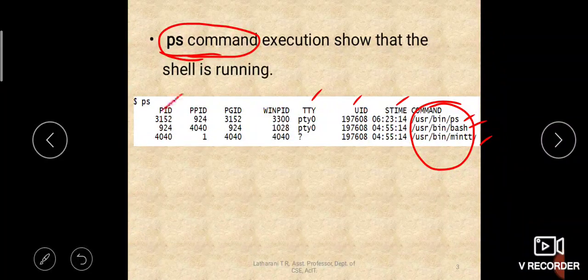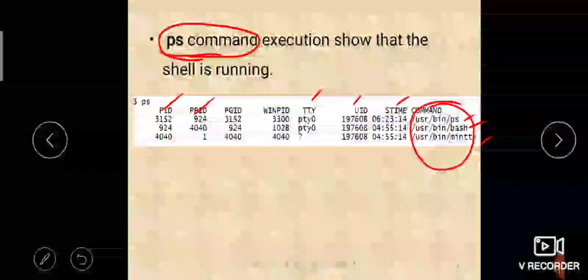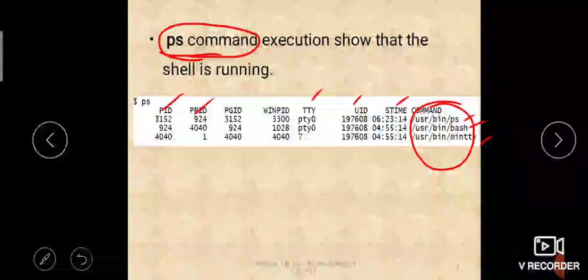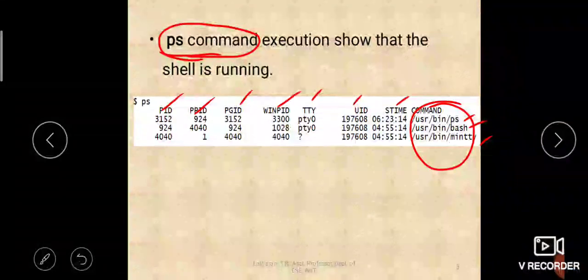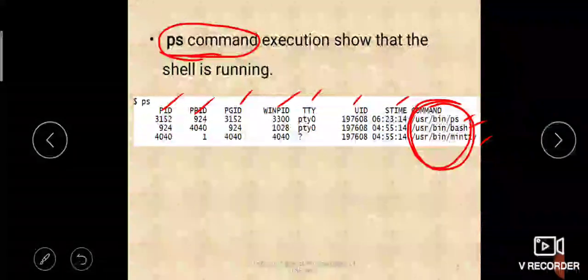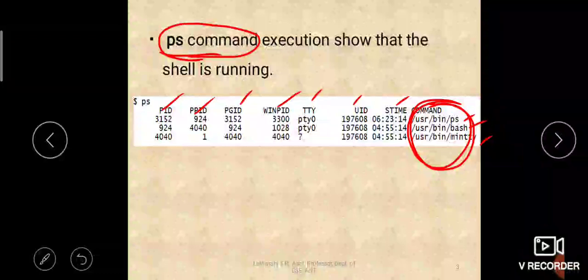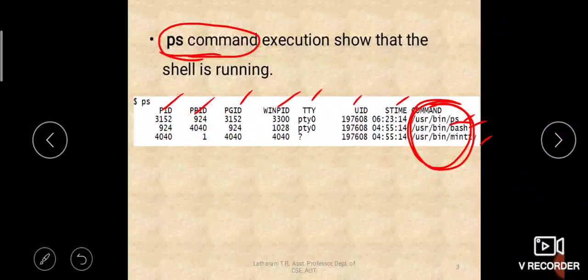There is the PID of the process, and PPID means parent process ID. As I told you, a process is a living entity. It has a parent process and it has child processes, isn't it? So parent process ID, group ID, Windows PID, etc. will be displayed. When you execute the ps command, the processes currently running on your system will be displayed, out of which the shell is also displayed, meaning it is also running. It keeps running throughout your login session.